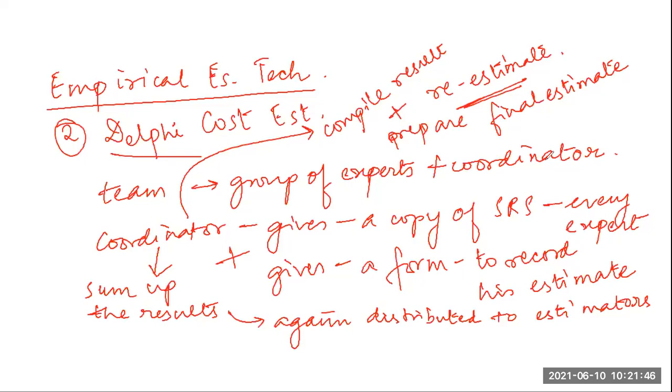Okay, so is this entire method, these two methods under empirical estimation technique, is it clear? Yes or no? Is it clear? Yes or no? Look, if you don't say anything, how will I know? Is it clear? Yes or no?